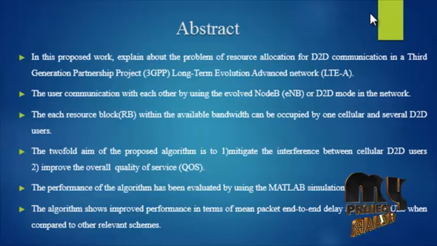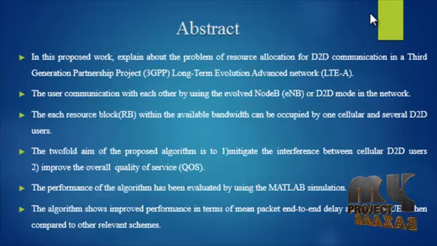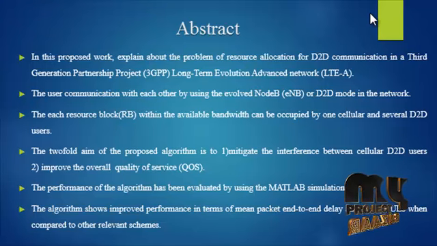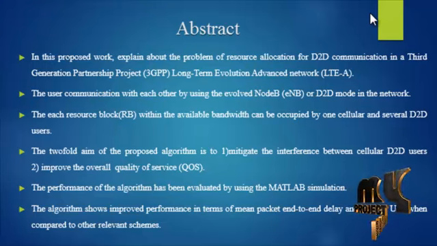The users in the network can operate either in traditional cellular mode, communicating with each other via the evolved NodeB, that is eNB, or in a D2D mode, communicating with each other without transferring through the eNB. In the considered model, the D2D users and cellular users share the same radio resources. Particularly, each resource block, that is RB, within the available bandwidth can be occupied by one cellular and several D2D users. Hence the problem of interference management is crucial for effective performance of such a network.